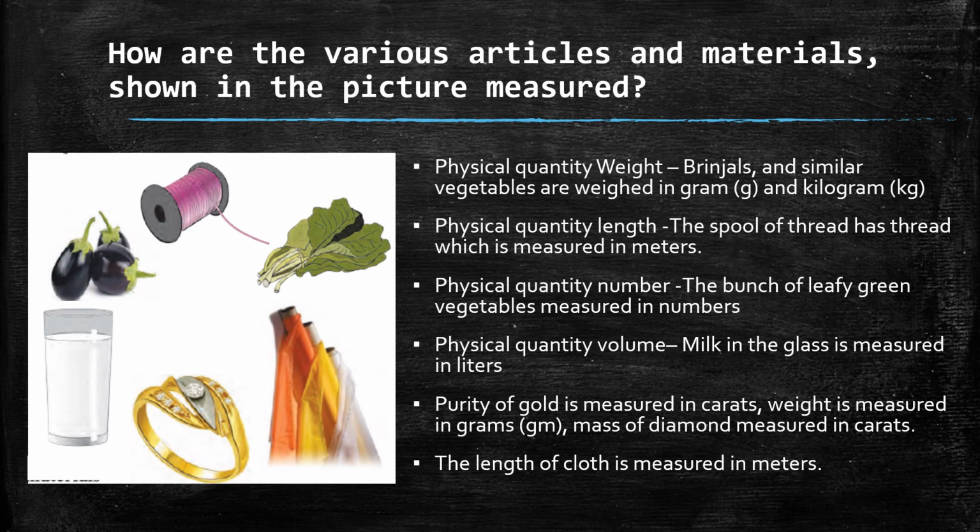Then if we consider volume, milk in a glass is measured in liters. Then purity of gold is measured in carats. Weight is measured in grams. Mass of diamond is measured in carats. Then length of cloth is measured in meters.